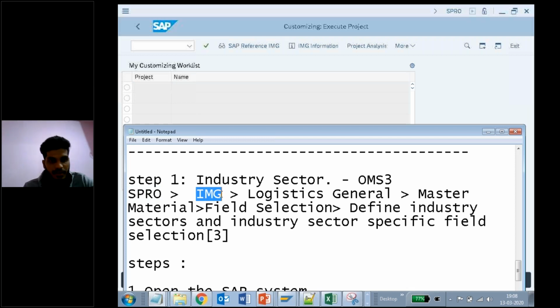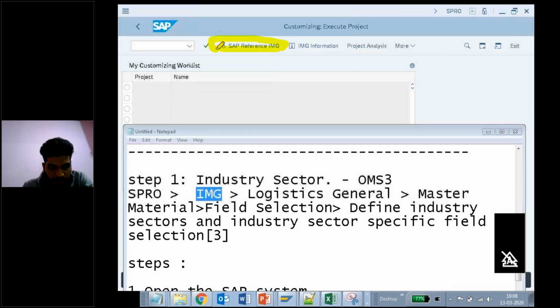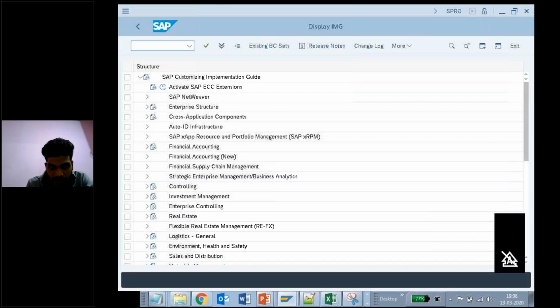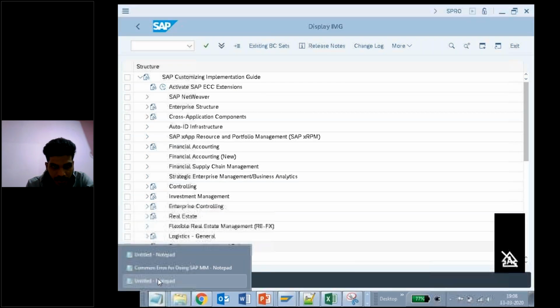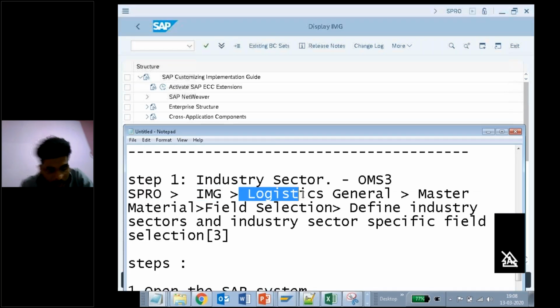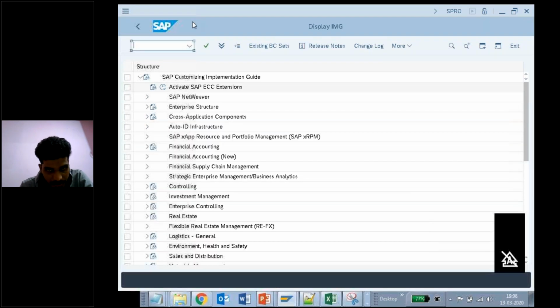Next one is IMG. IMG means this one, SAP Reference IMG, Implementation guide. Which one? Highlight this one, SAP Reference IMG. Okay, clicked on it. Next, what is my third point here? I should click on Logistics General. So let me search for Logistics General here.